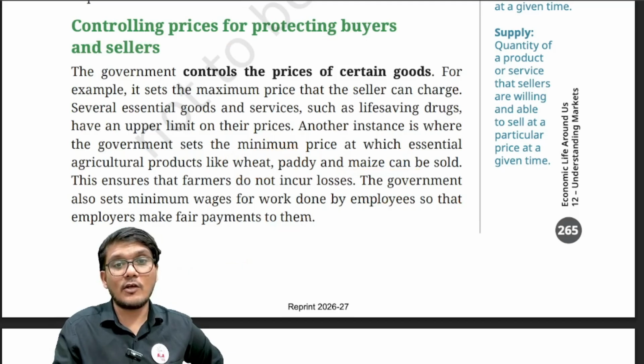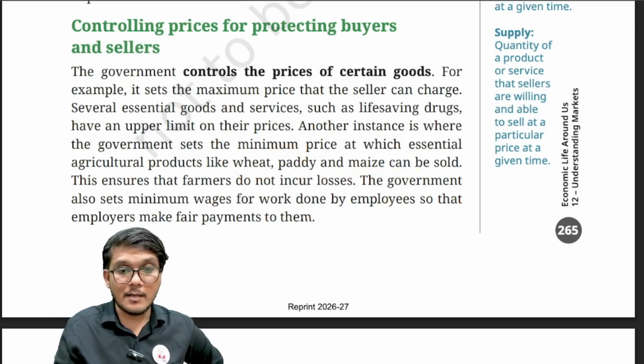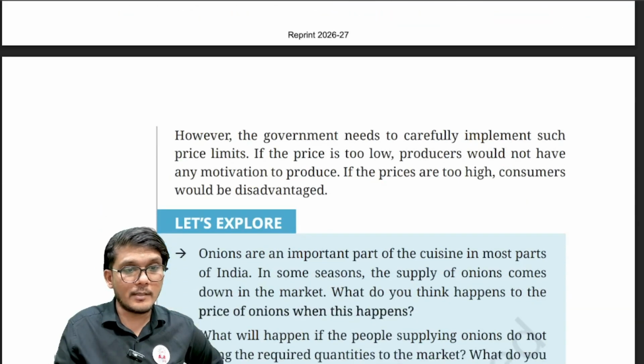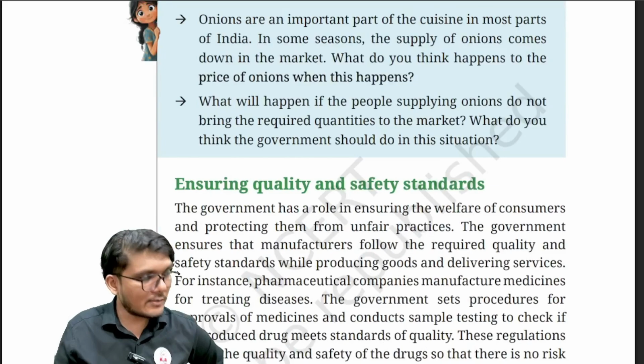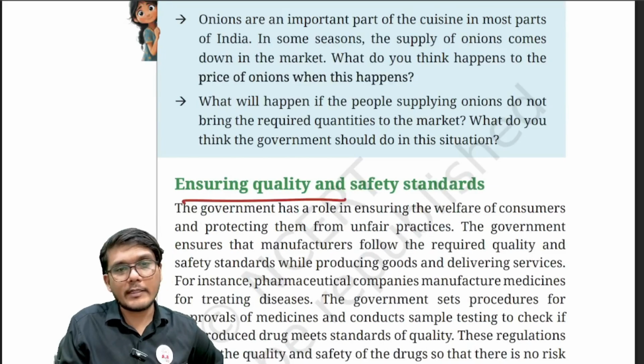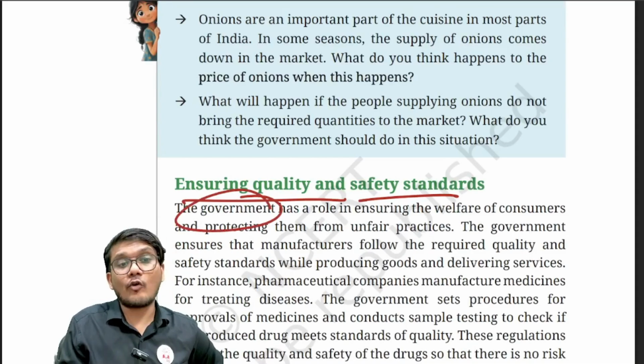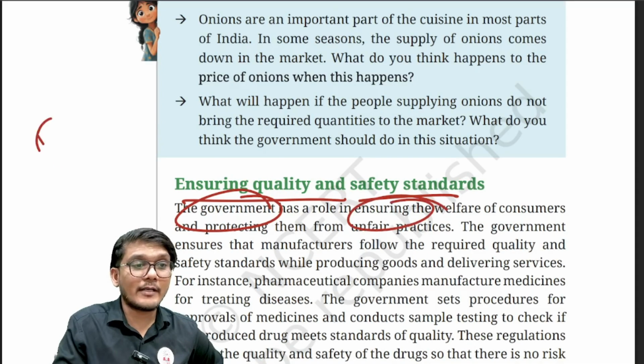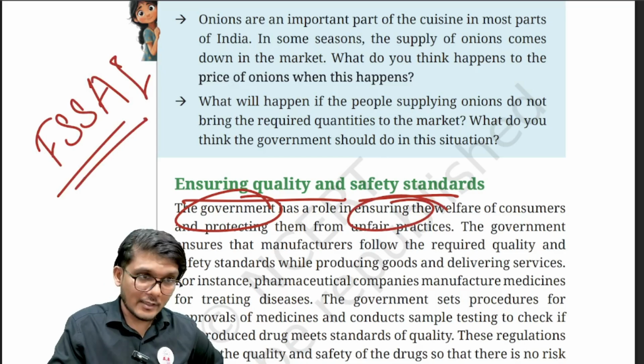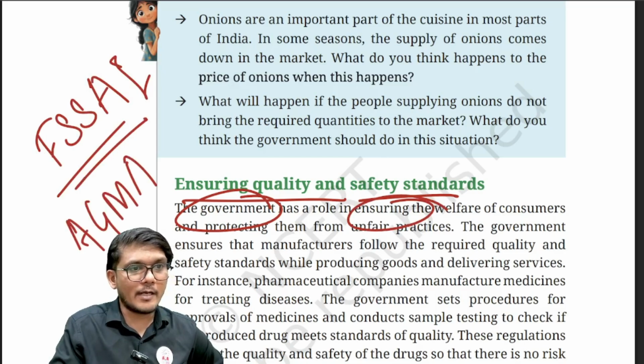So this is the role of the government in the market, which is absolutely important. Next is the concept of ensuring quality and safety standards. The government ensures quality and safety standards. There is an organization, the Food Safety and Standards Authority of India. There is another organization known as AGMARK.